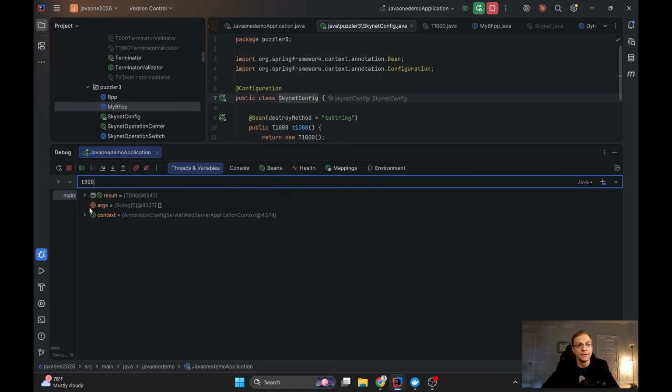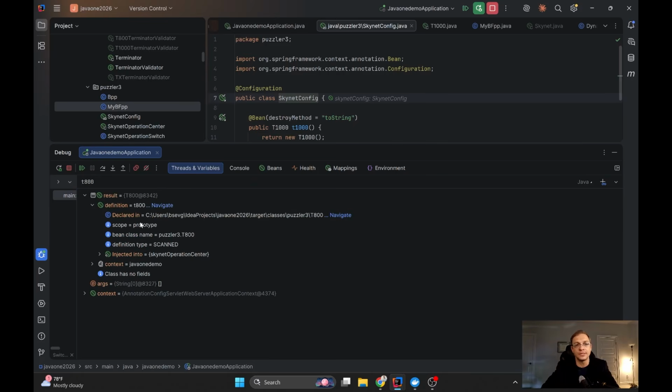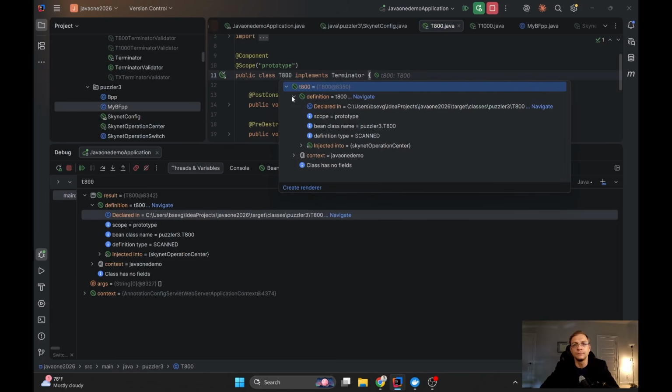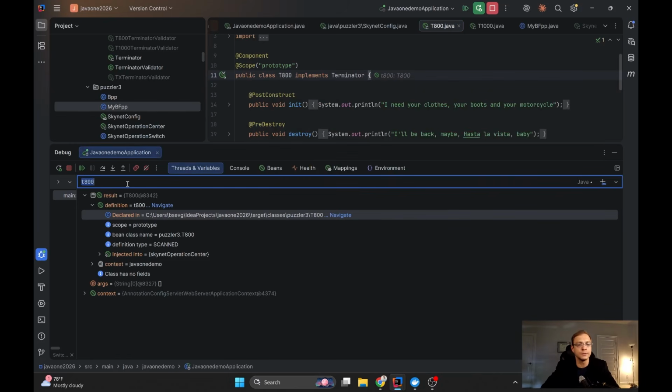So if we look at this bean definition, we can see its prototype. We can see this bean was scanned because it is marked with that component. We can see it is injected to Skynet Central, and everything is fine, right, with that bean? Yeah. But if we try to look at the bean T1000,